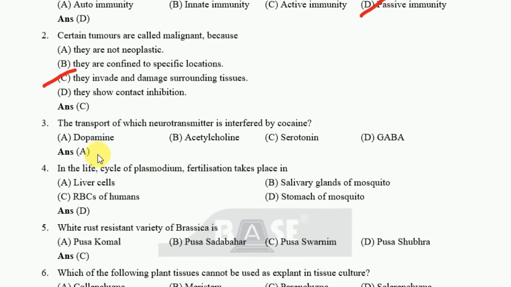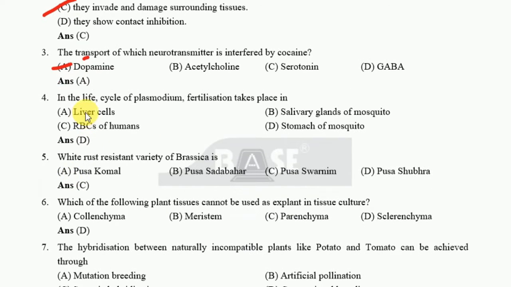Okay. The next one: the transport of which neurotransmitter is interfered by cocaine? The correct answer is dopamine. Next one: in the life cycle of plasmodium, fertilization takes place in stomach and mosquito.